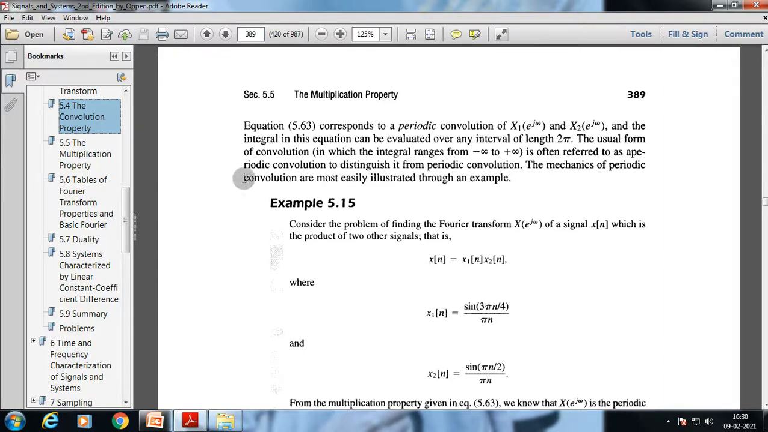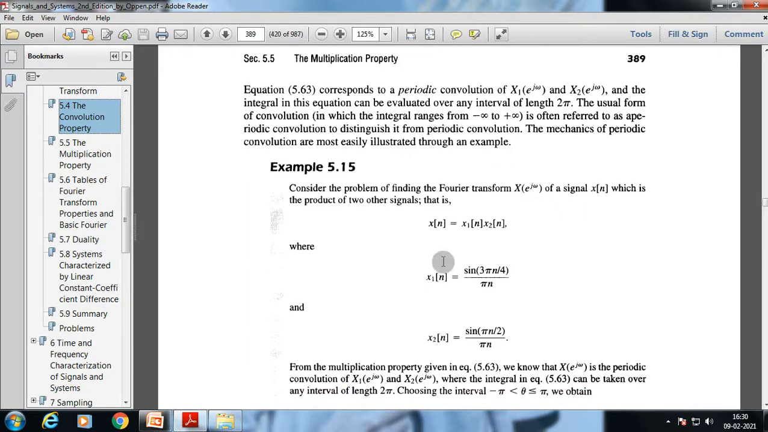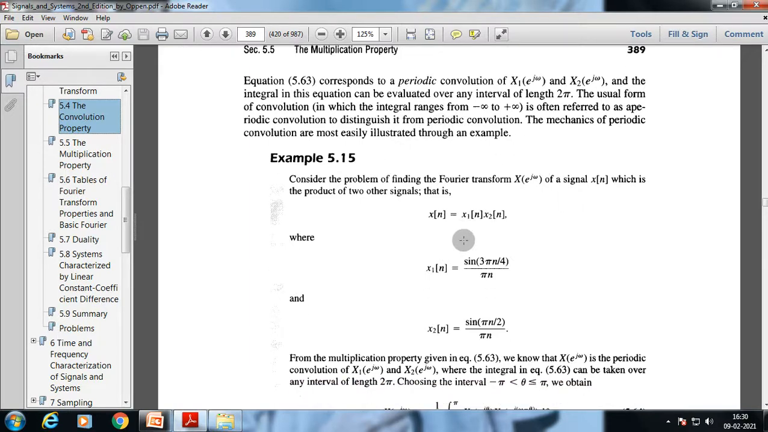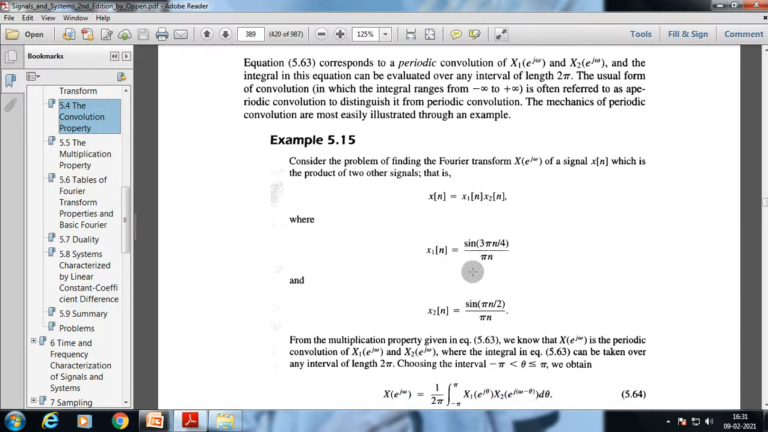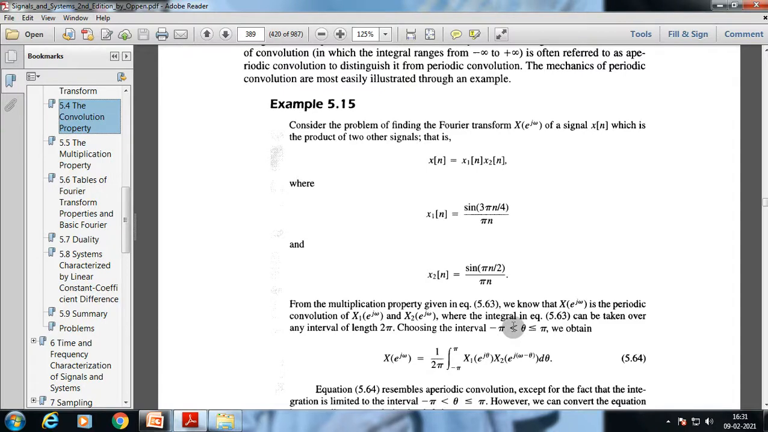The mechanics of periodic convolution are most easily illustrated through an example. Consider the problem of finding the Fourier transform X(e^{jω}) of a signal x[n], which is the product of two other signals, that is x[n] equals x1[n] times x2[n], where x1[n] is sin(3πn/4) divided by πn, and x2[n] is sin(πn/2) divided by πn. From the multiplication property given in this equation, we know that X(e^{jω}) is the periodic convolution of X1(e^{jω}) and X2(e^{jω}), where the integral in equation 5.63 can be taken over any interval of length 2π.